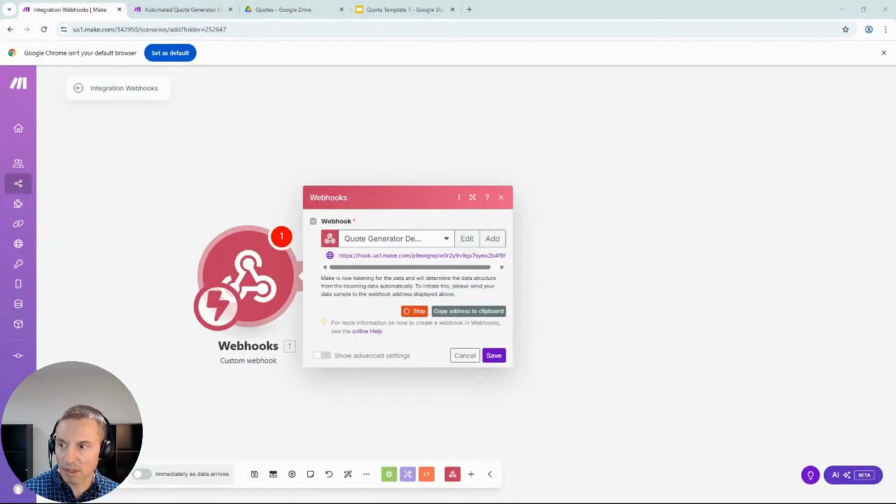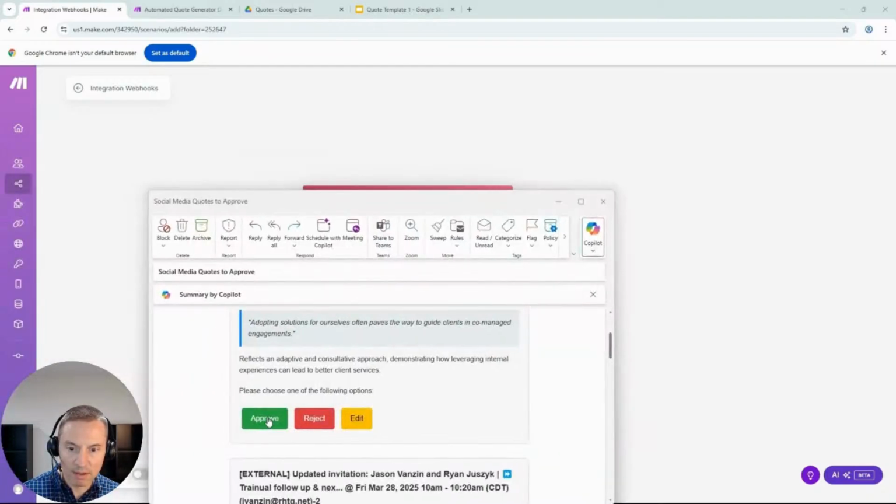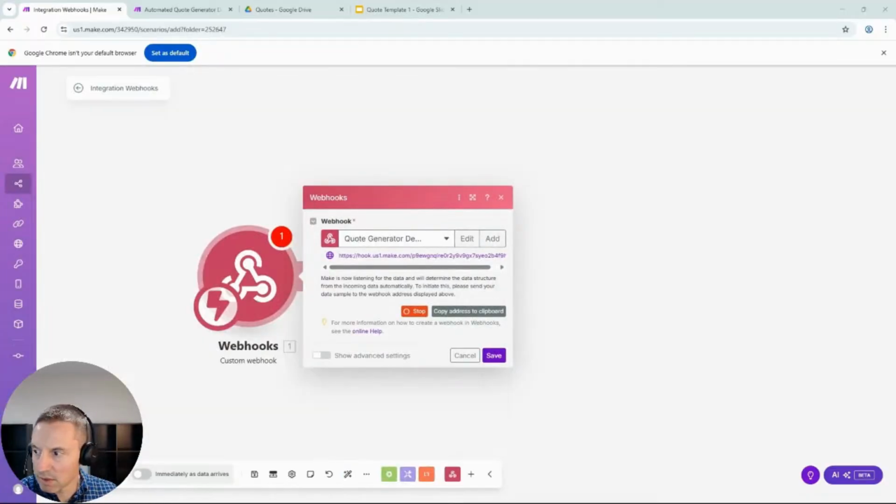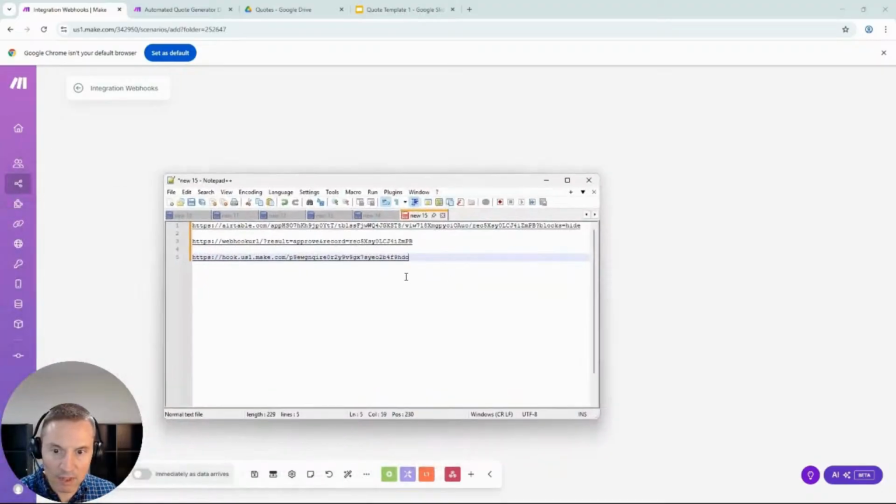Basically, on that email that we had, we need to replace the webhook URL with that URL. So I am going to look at the one we're going to use for our demo. This is the one that was in the email.